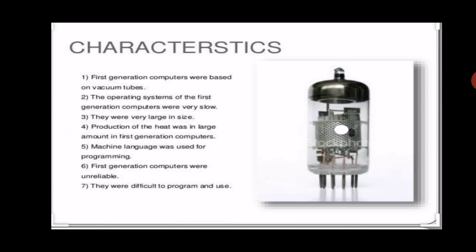Next, these first generation computers were not reliable. They were difficult to program and to use by every person. Some examples of the first generation are here: ENIAC computer, EDSAC computer, UNIVAC computer. ENIAC full form is Electronic Numerical Integrator and Calculator. EDVAC is Electronic Discrete Variable Automatic Computer. EDSAC is Electronic Delay Storage Automatic Computer.